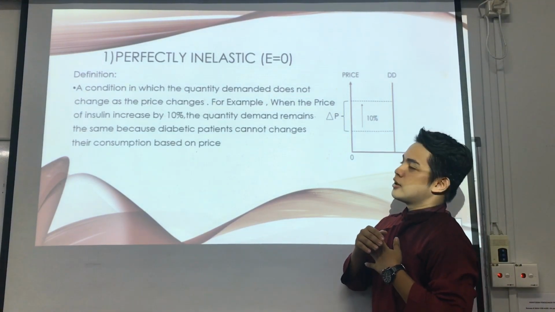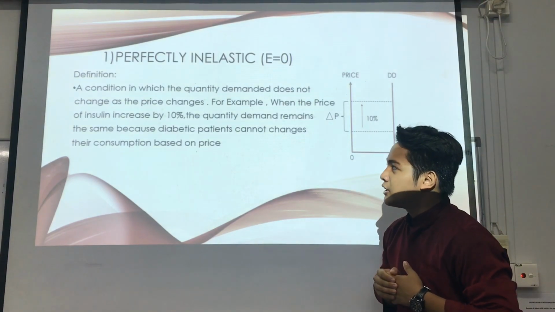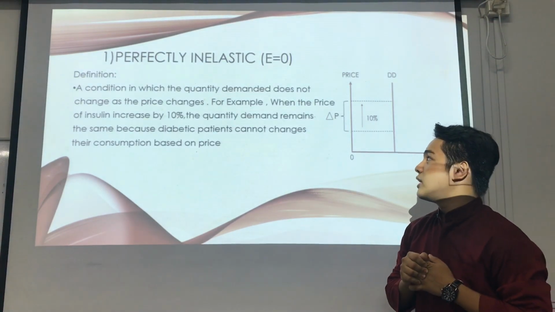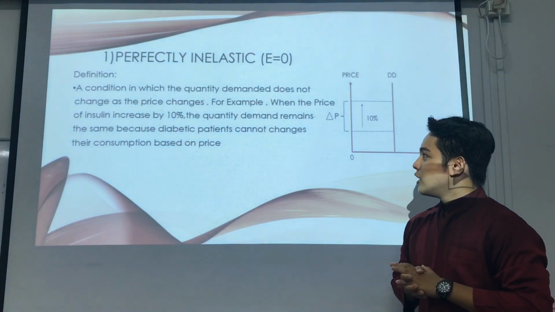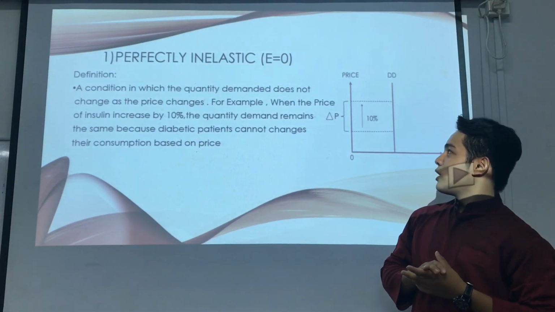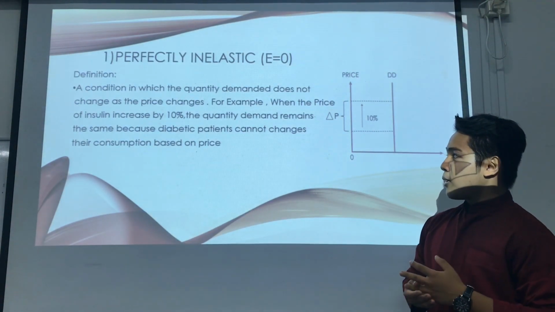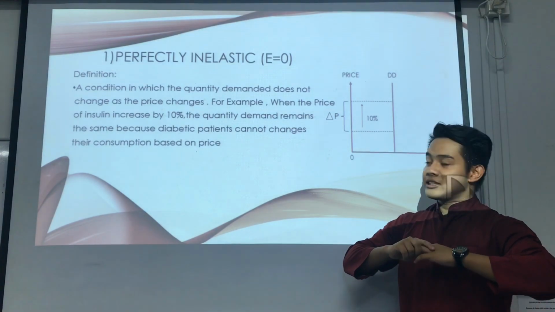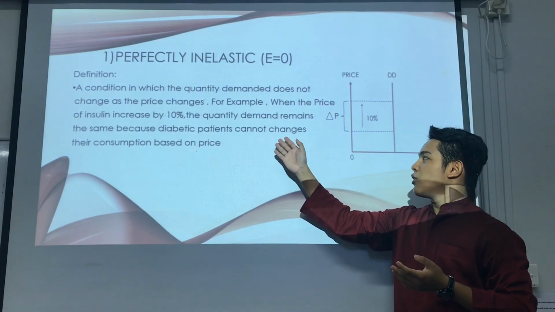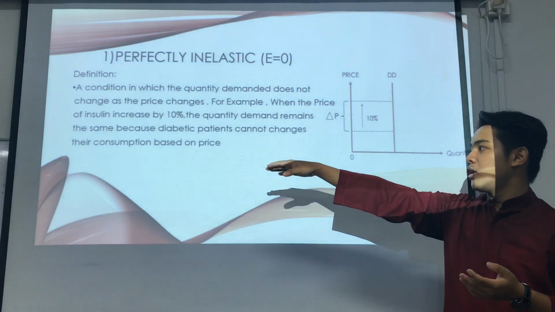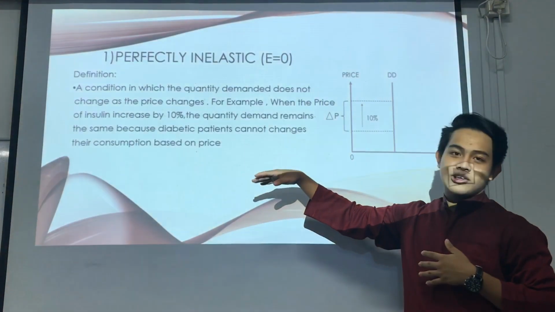Number one, perfectly inelastic. E equals 0. The definition is a condition in which the quantity demanded does not change as the price changes. For example, when the price of insulin increases by 10%, the quantity demanded remains the same because diabetic patients cannot change their consumption based on price.